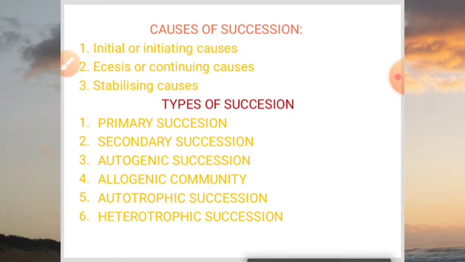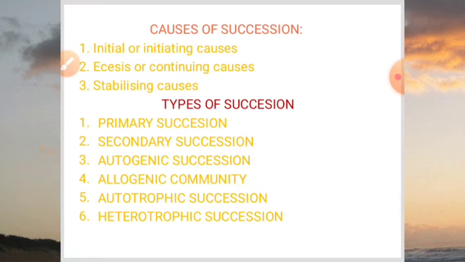So either there is no vegetation present in this area because of very harsh conditions, or the vegetation which was present has been destroyed. So in a nutshell, there is no vegetation in this area where the process of succession would start.